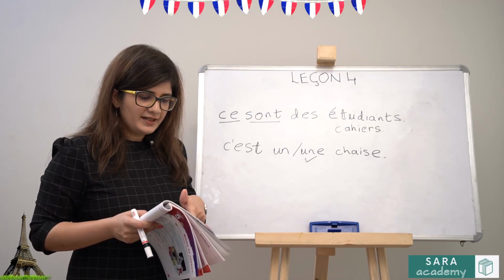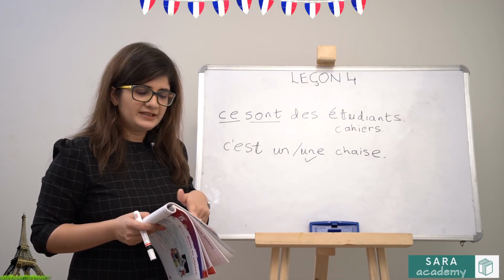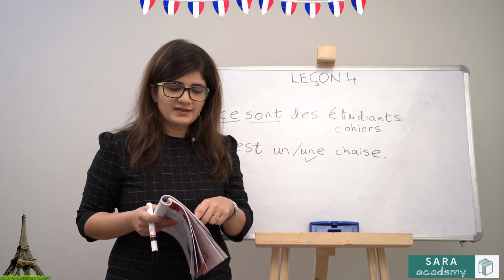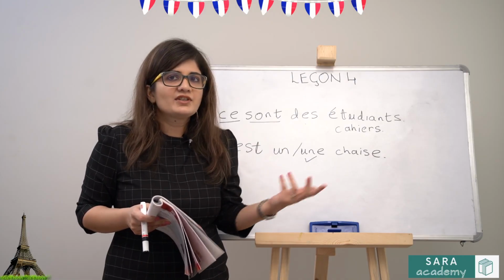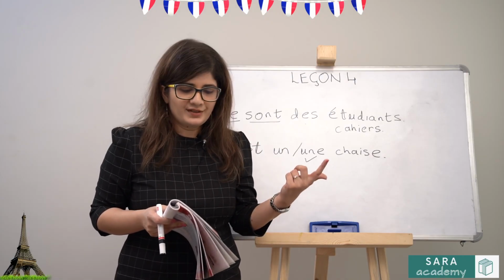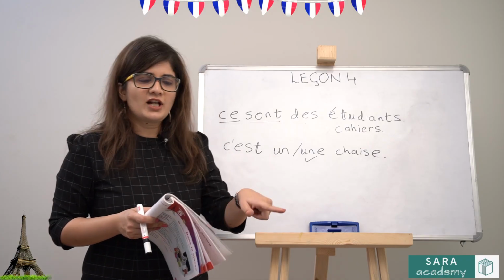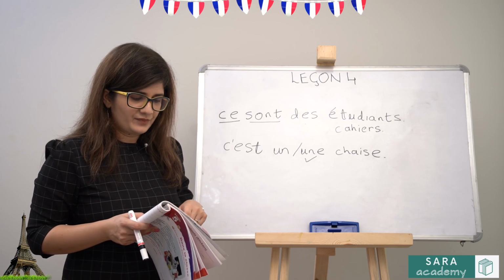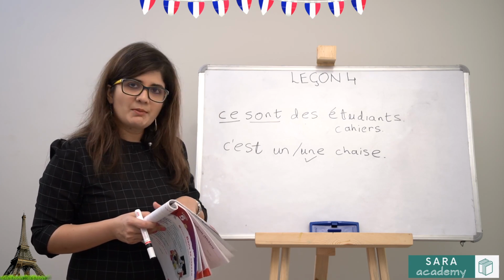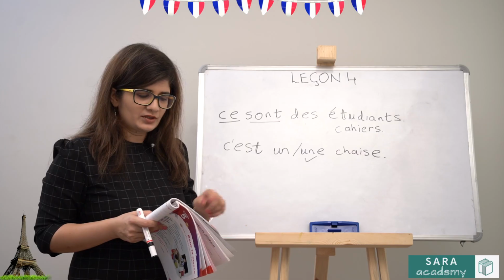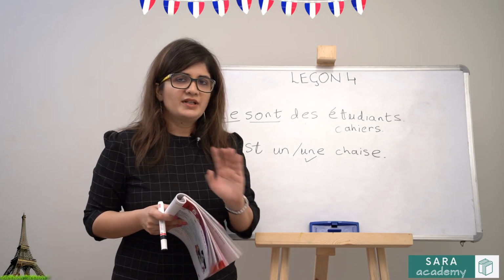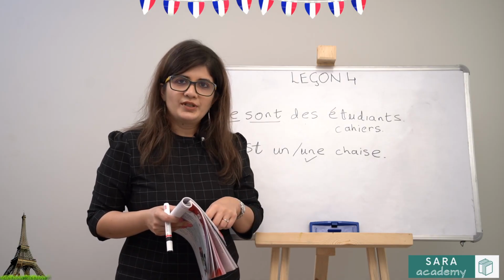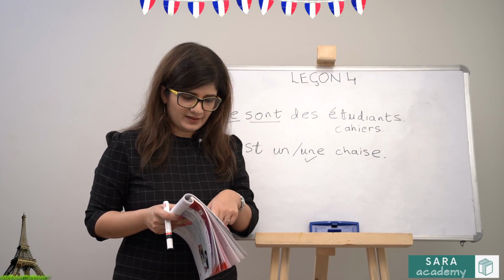The next one is ce sont des bouteilles d'eau. These are some water bottles. You are talking about some object, and this is in case plural, but it doesn't matter whether it's singular or plural, the question remains the same. So in this case, since you are talking about an object, your question will be qu'est-ce que c'est. Next one, c'est une boîte repas. This is a lunch box or a tiffin box. Talking about one object, but it doesn't matter whether it's singular or plural, the question remains the same. So in this case also your answer is qu'est-ce que c'est.